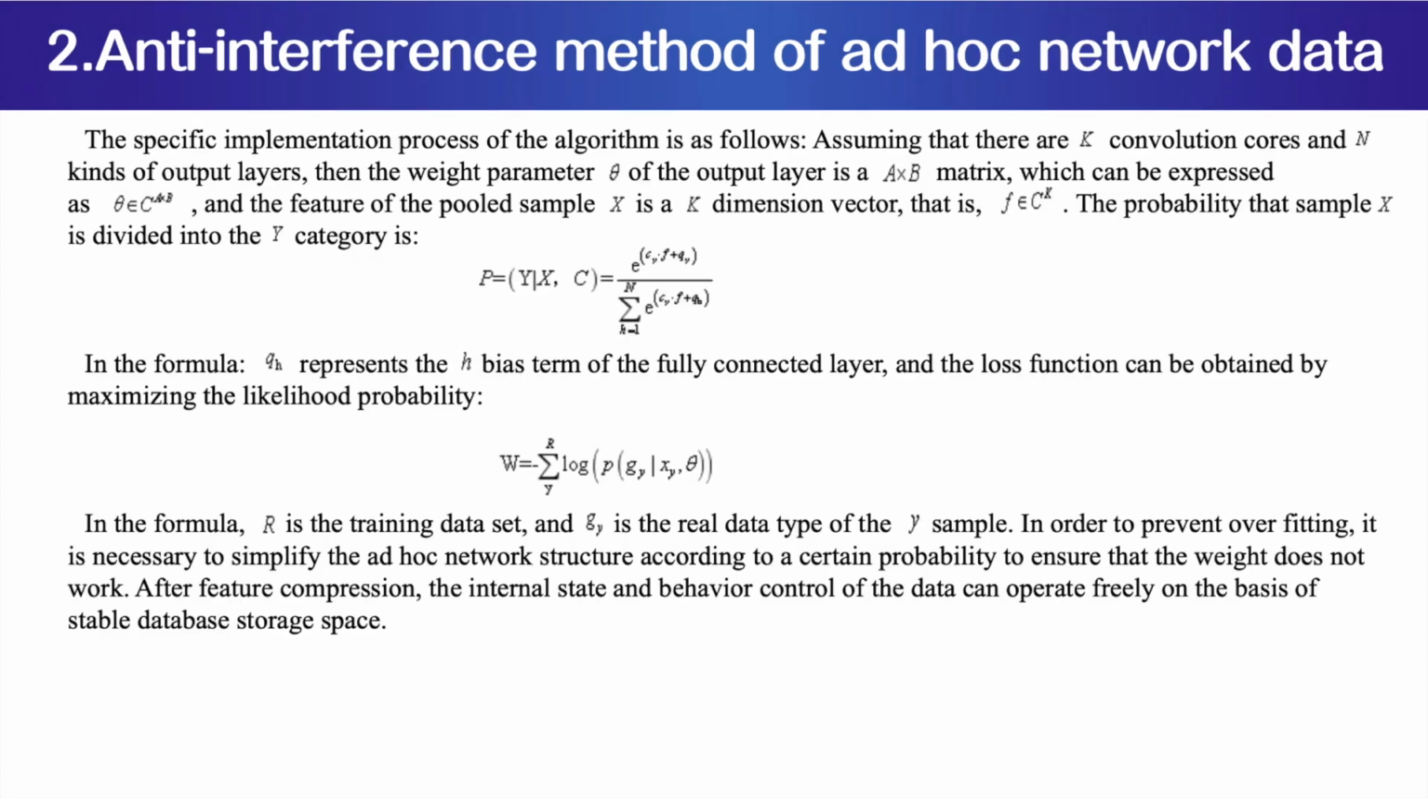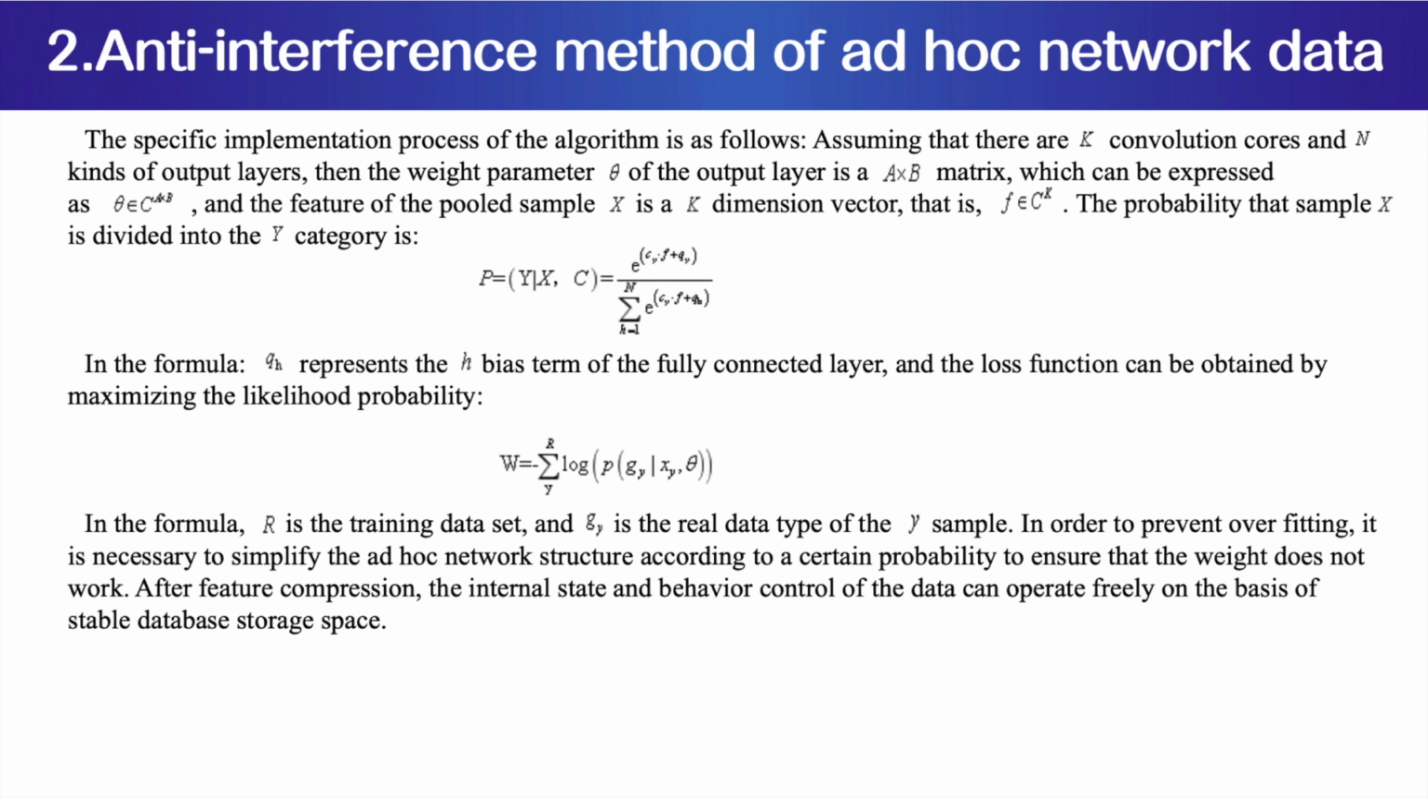The specific implementation process of the algorithm is as follows. Assuming that there are k convolution cores and n kinds of output layers, then the weight parameter of the output layer is an A times B matrix, which can be expressed as this, and the feature of their pooled sample X is a k-dimension vector, that is, this. The probability that sample X is divided into the Y category is this. In the formula, QH represents the H-bias term of the fully connected layer, and the loss function can be obtained by maximizing the likelihood probability. In the formula, R is the training dataset, and GY is the real data type of the Y sample.